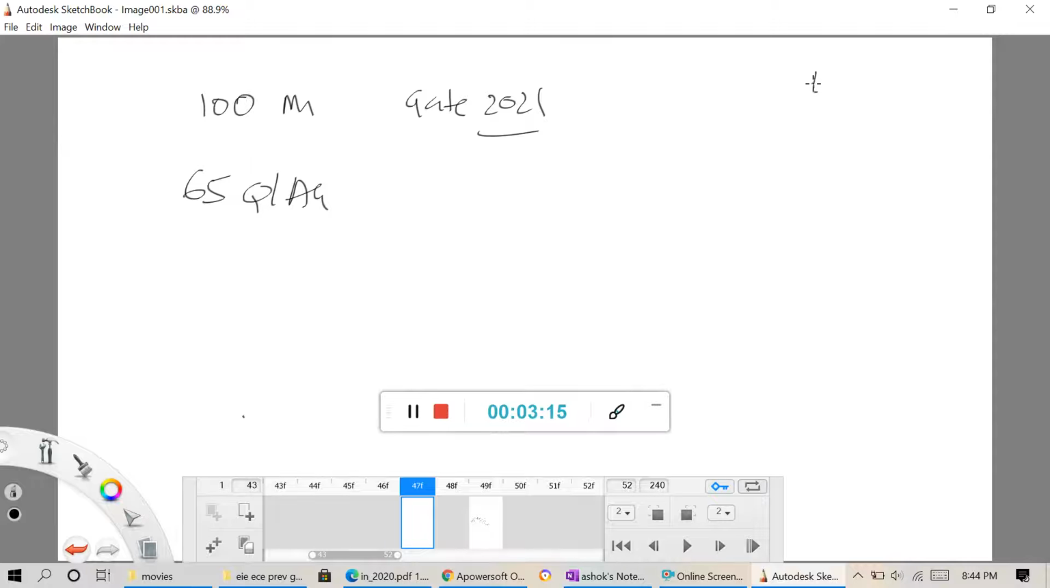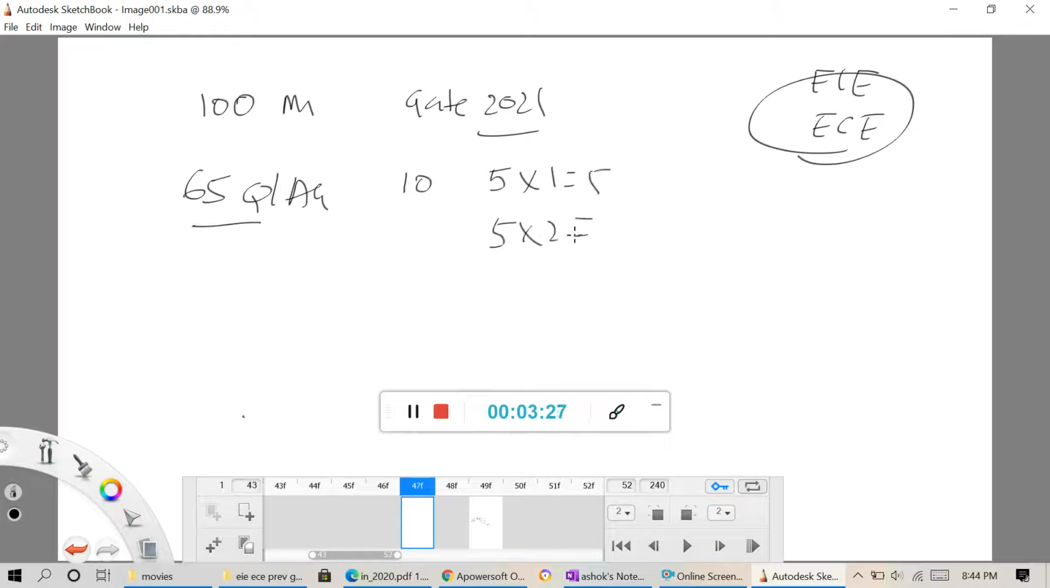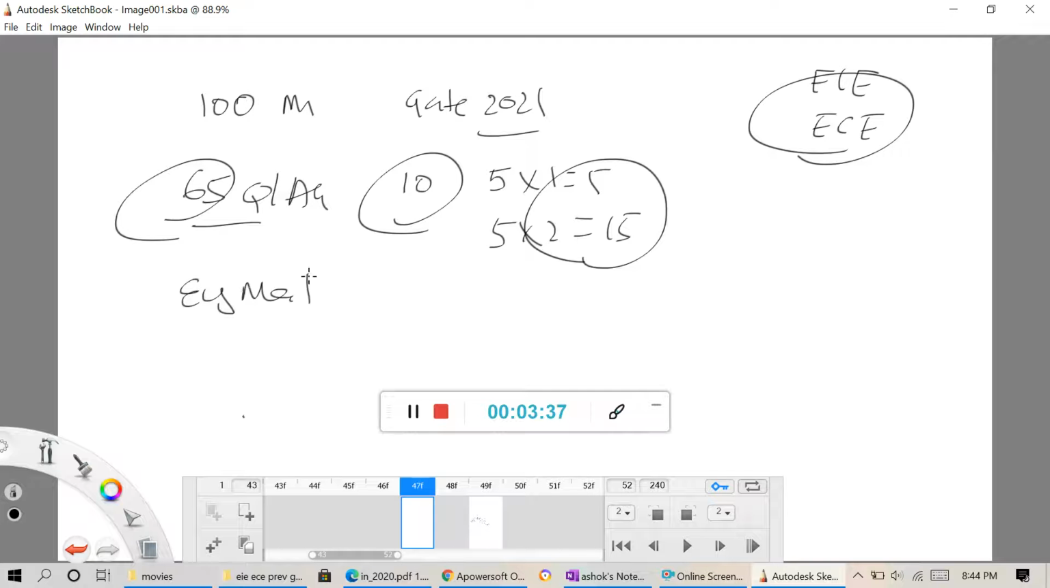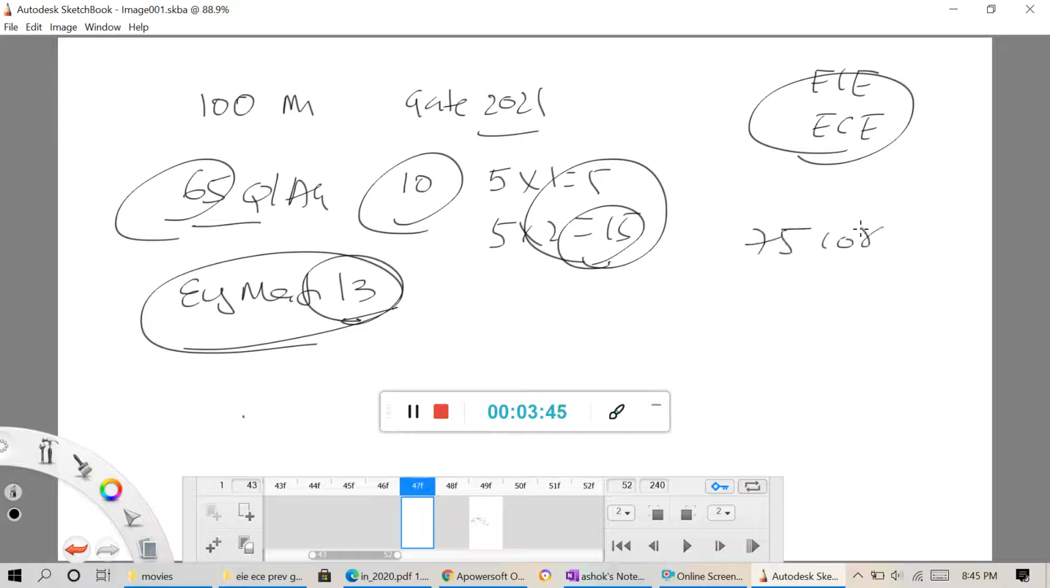So for those choosing EIE and writing EC papers both, among the 65 questions, the first 10 questions are 5 one-mark and 5 two-mark questions, that is 15 marks. These 10 questions are general ability, numerical ability and verbal ability. The remaining are engineering maths, around 13 marks, and the remaining 17 marks and 75 marks are core subjects. So each subject will have almost 10 marks.